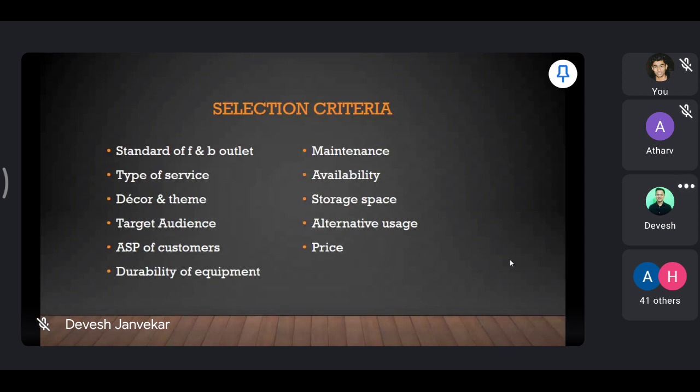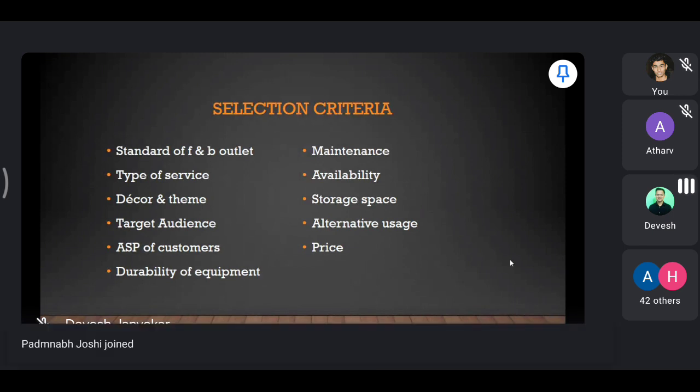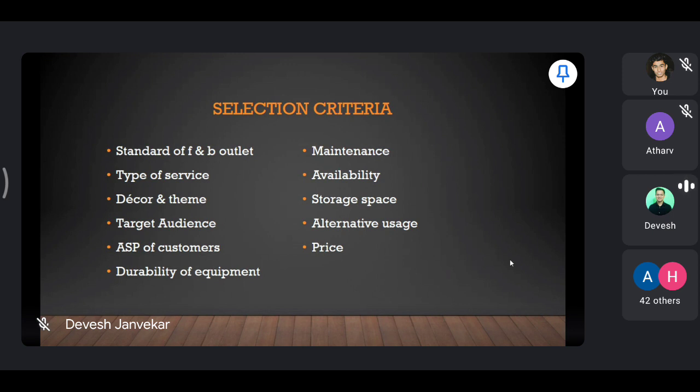If you are having the silver service, that is your table service, you should be having the cutlery or the flatware and the crockery set on the table, right? That again depends on your type of service.